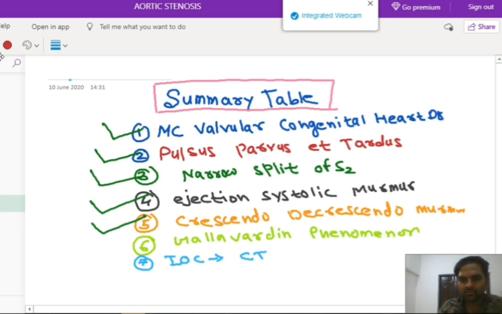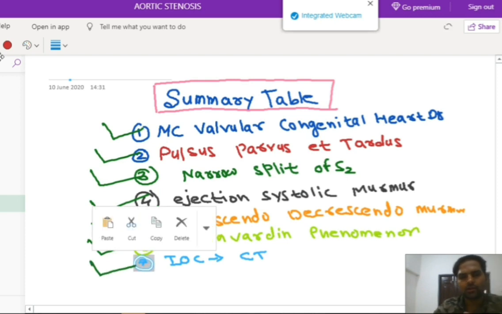And there will be the Gallavardin phenomenon that we will see in aortic stenosis. Actually, if this murmur radiates to the axilla, it is called the Gallavardin phenomenon, which is also seen in aortic stenosis. And the investigation of choice for aortic stenosis will be the CT scan, okay. So this is all about aortic stenosis that you should know.